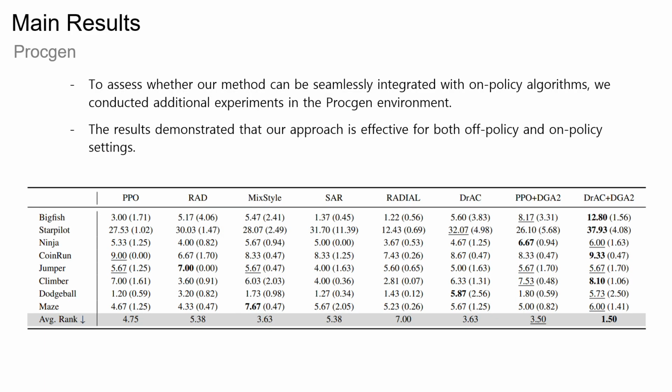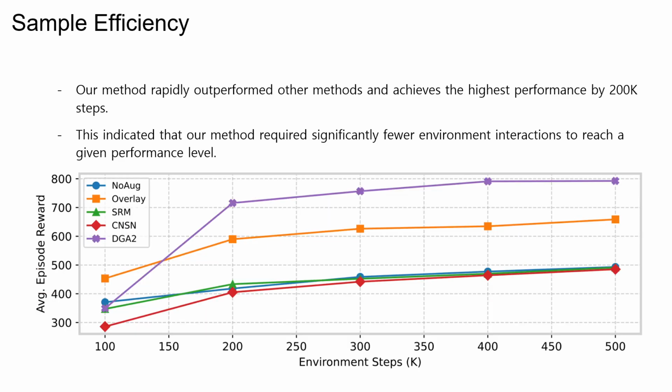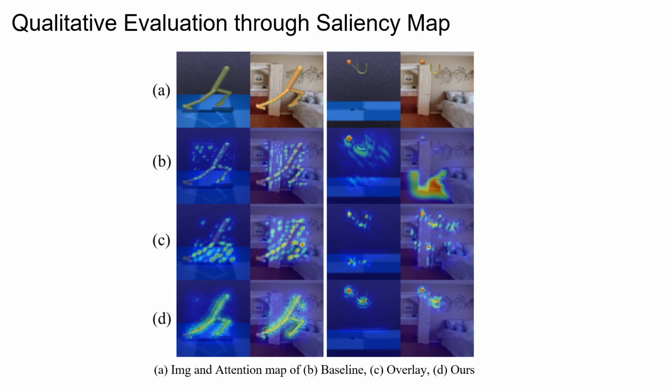Further, we evaluated it on the Procgen benchmark. Here, the focus was to check whether our approach integrates well with on-policy algorithms. The results confirmed that our method consistently improved the performance across multiple games. This demonstrates that our method can effectively combine with on-policy algorithms. Another important observation is sample efficiency. Our method surpassed other methods by the 200,000 steps mark, showing our method can accelerate learning.